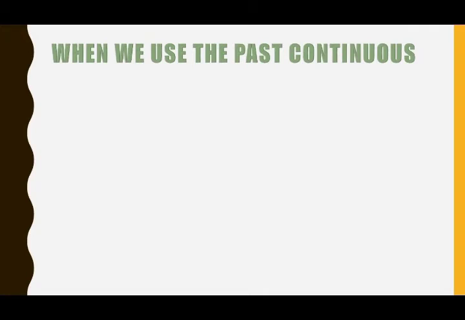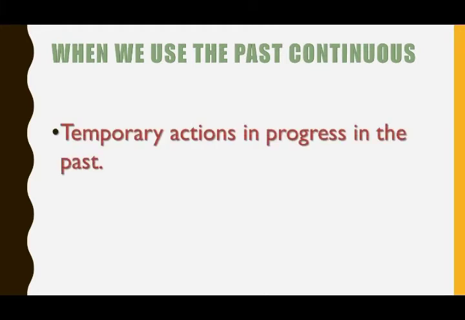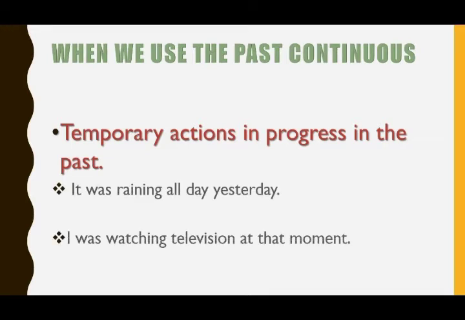Now we will talk about when we use past continuous. First, we use past continuous in order to talk about temporary actions in progress in the past. We have an example. It was raining all day yesterday. I was watching television at the moment. So, we use past continuous in order to talk about temporary activities in the past. It started in the past and it finished in the past. Okay? So please, when we say it was raining all day yesterday, the thing that shows us that there is a progressive activity here is all day. Okay? All day. It was raining all day.